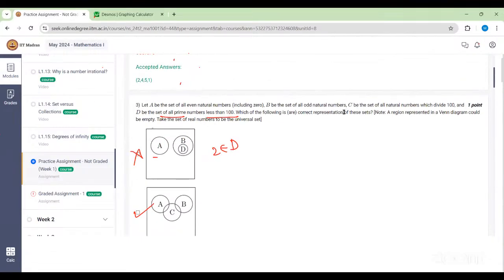What are the extra C? The set of natural numbers which are divisible by 100. Yeah, there won't be any extra C, because obviously these two numbers, A and B, will form the whole set of natural numbers. But the figure shows there is something extra other than A and B, no? So how is this becoming the correct answer?